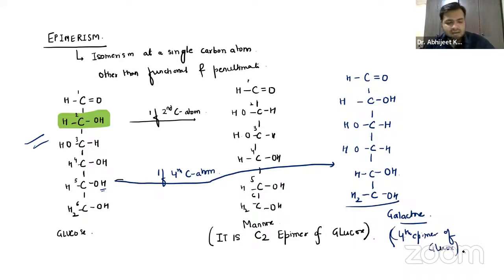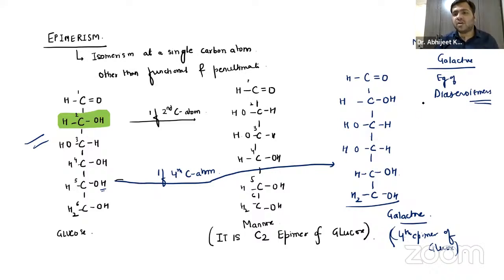Glucose, right? So only C2 and C4, right? Mannose and galactose. Remember, guys, these are examples of diastereoisomers, right? So it is not including the penultimate or more than one carbon atom.